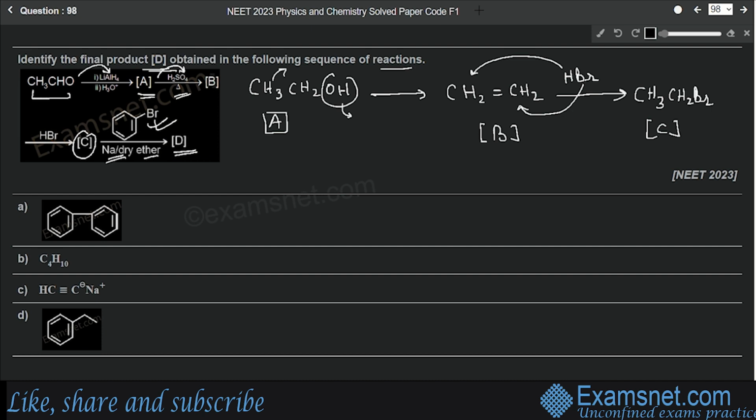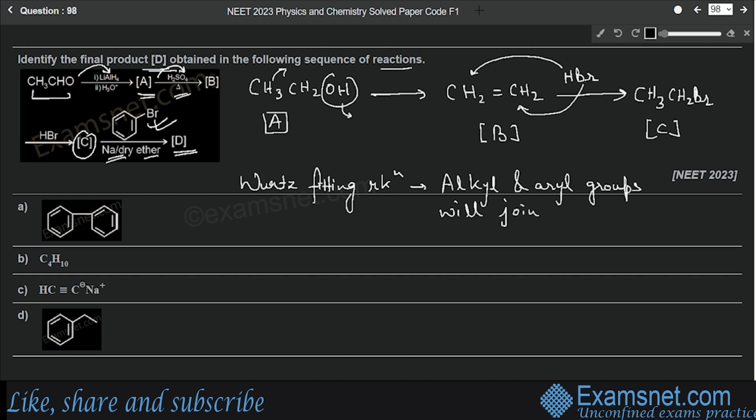Okay, so this is an example of Wurtz-Fittig reaction. So what happens in Wurtz-Fittig reaction? It involves combining of two alkyl or aryl groups to form a new carbon-carbon bond. So both the groups, alkyl and aryl groups, will link or join together.